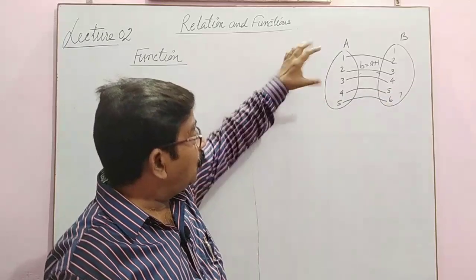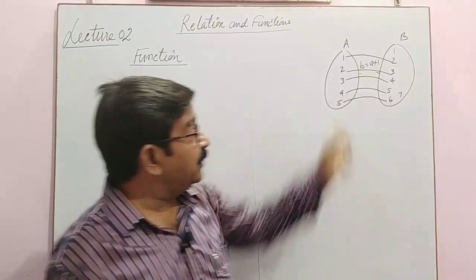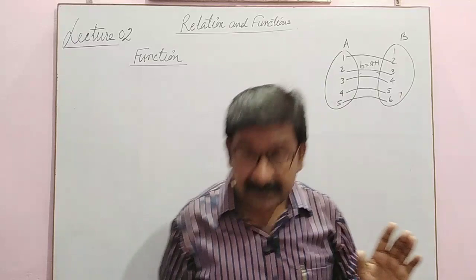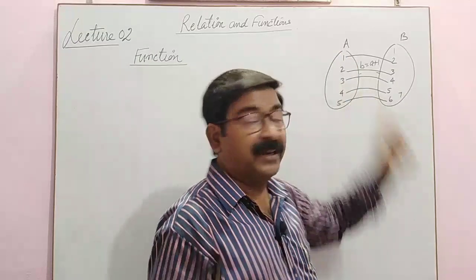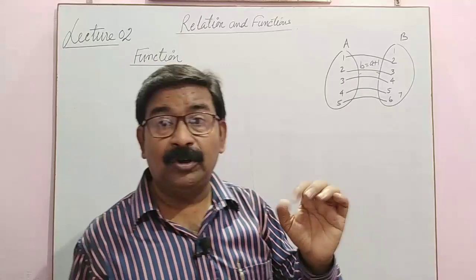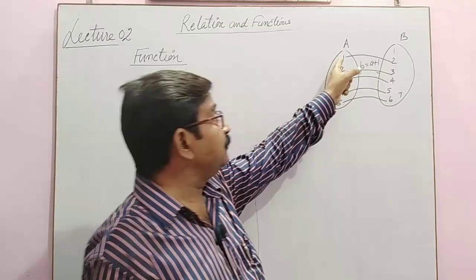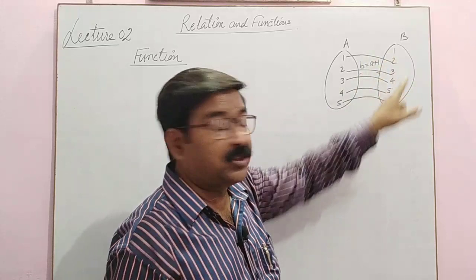So see, all the elements of the first set have a relation in the second set. In the second set, if some elements are left, no problem. But in the first set, there must not be any element left behind without relation. This is a relation.